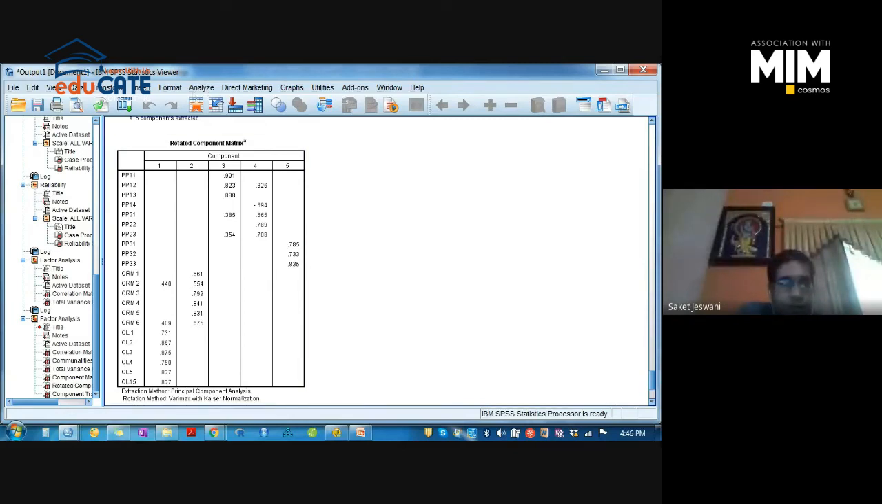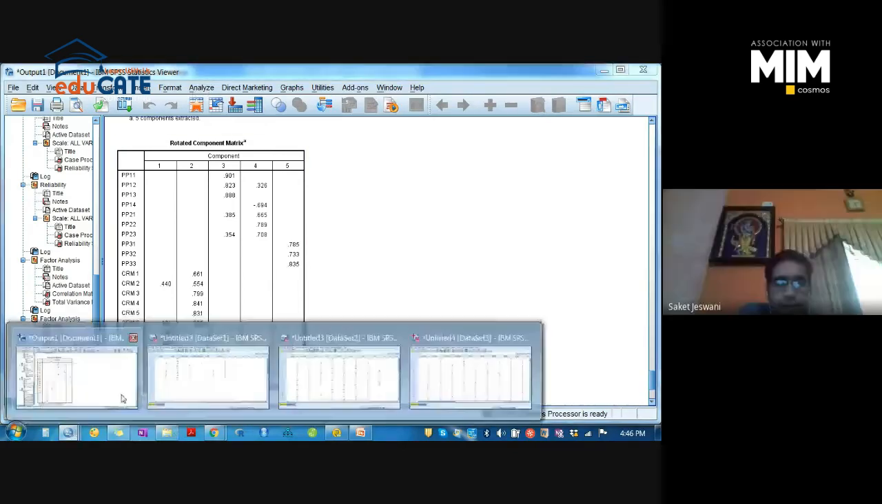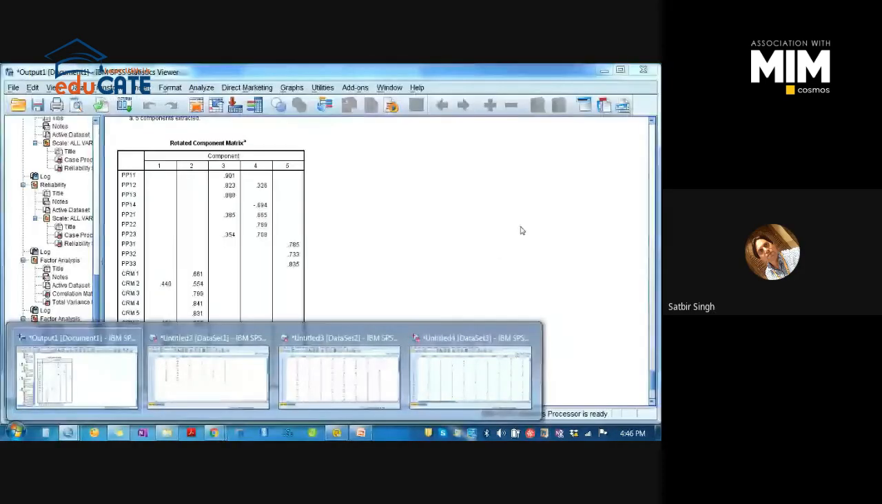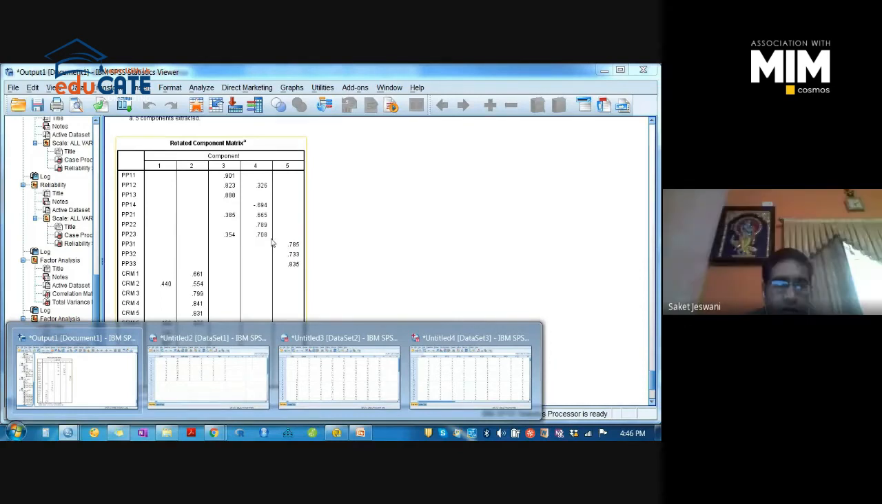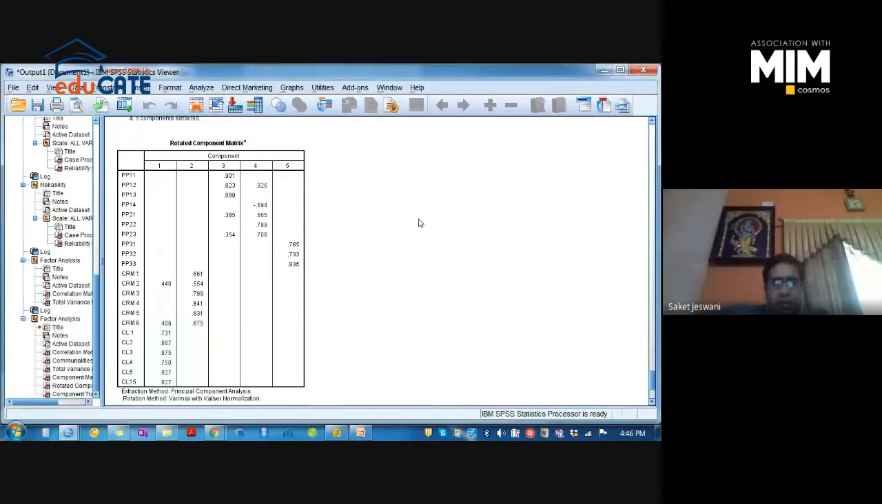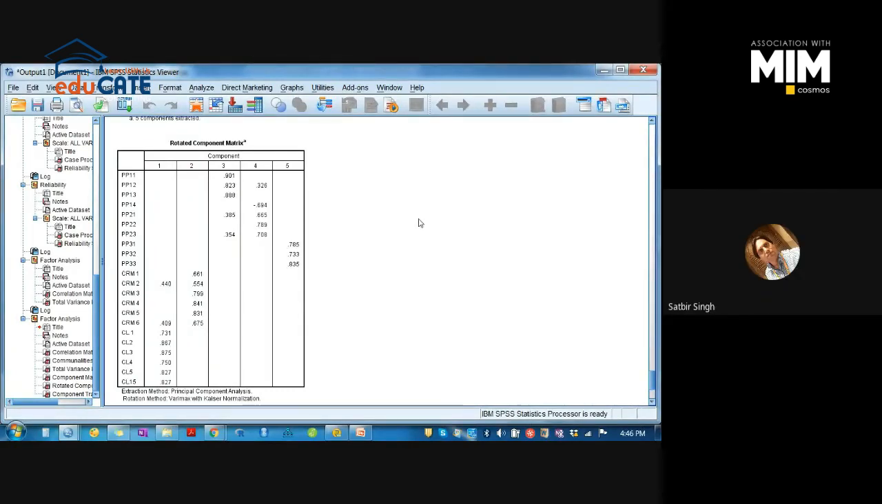So what about PP3? Sir, for PP3, the difference is also less than 0.4, no, sir? Which one? PP23. Yes, sir. No, the difference is greater, no? Sir, the difference should be more than 0.4, no, sir? See, if it is less than 0.3, you have to discard, otherwise you can accept, right? Okay.